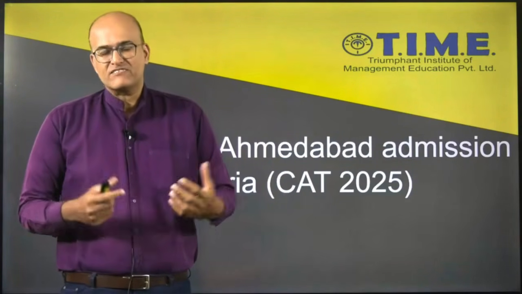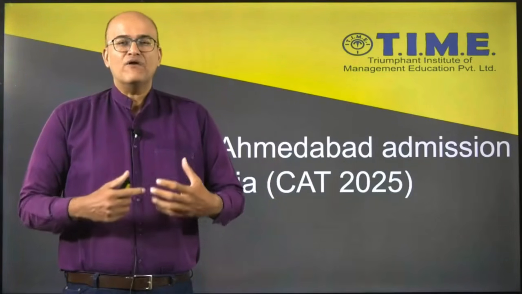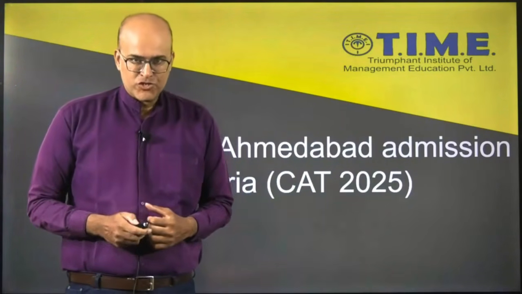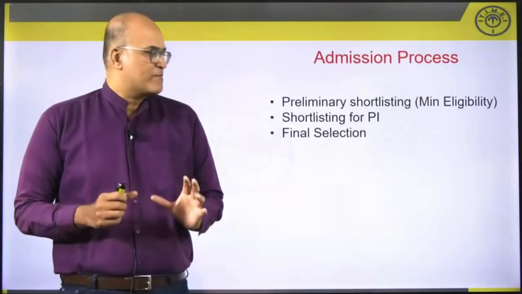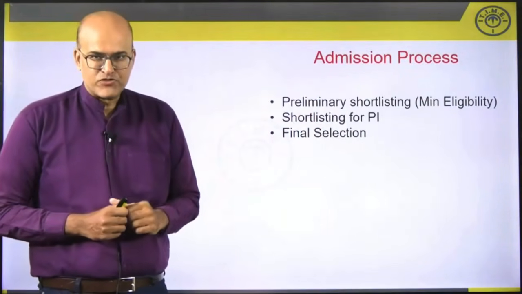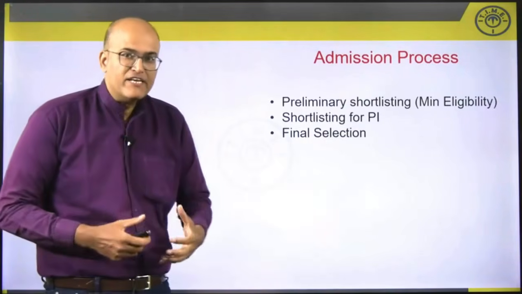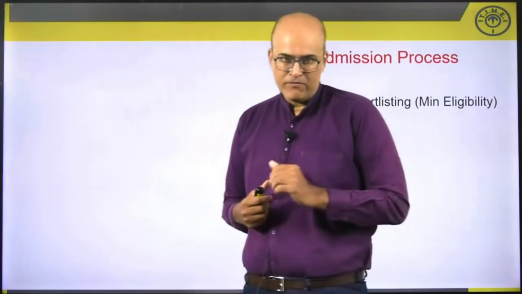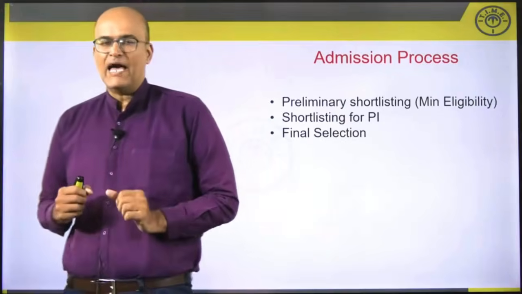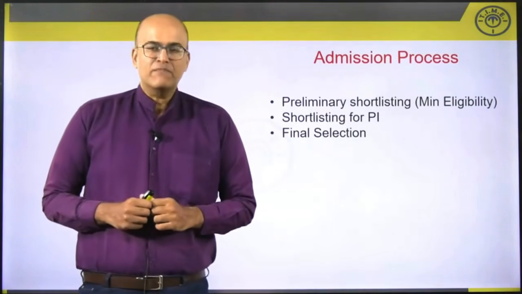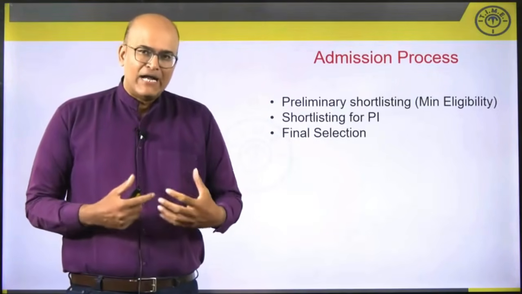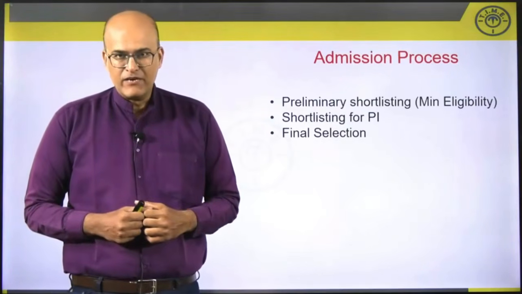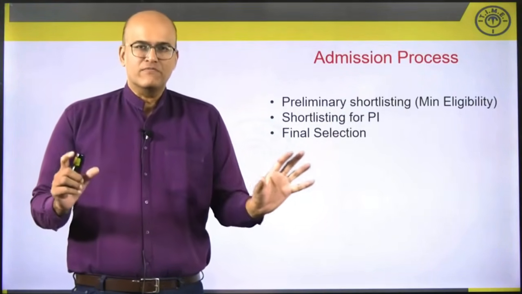So in this video, let's understand how they will carry out the admission process for those who are taking the CAT 2025 examination. The admission process would comprise three separate steps. In the first step, a preliminary shortlist will be created, and remember, this will be on the basis of CAT performance. So the preliminary shortlisting will happen purely on the basis of CAT. There will be minimum required CAT percentiles, both at sectional level as well as overall percentile, and a preliminary shortlist will be created.